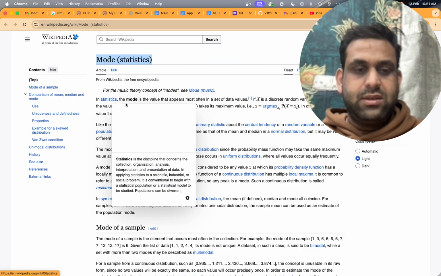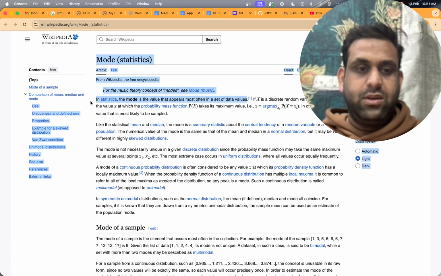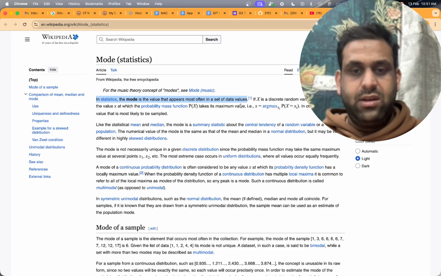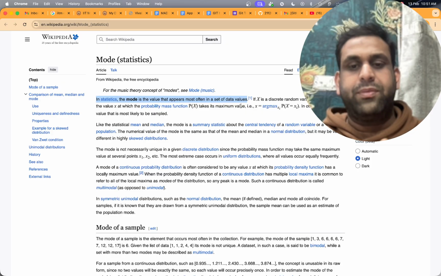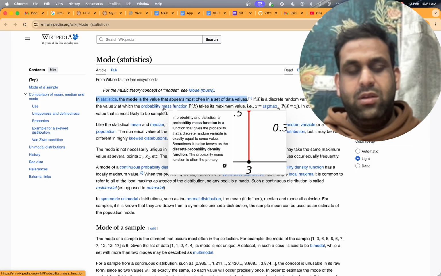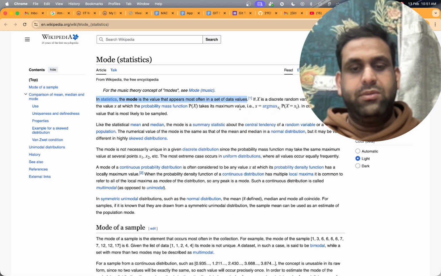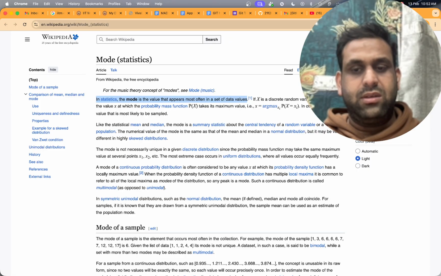In statistics, the mode is a value that appears most often in a set of values. Say that you have some set, and something appears more often, we call it the mode. If x is a discrete variable, the mode is the value of x at which the probability mass function takes its maximum value. That is, x equals argmax of P(X = x). In other words, it is the value most likely to be sampled.